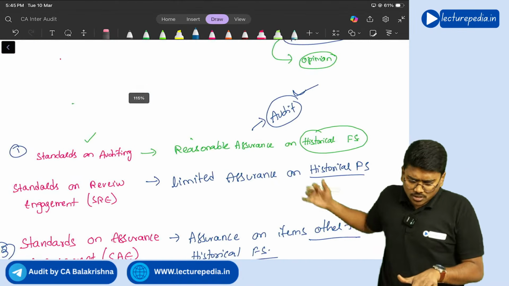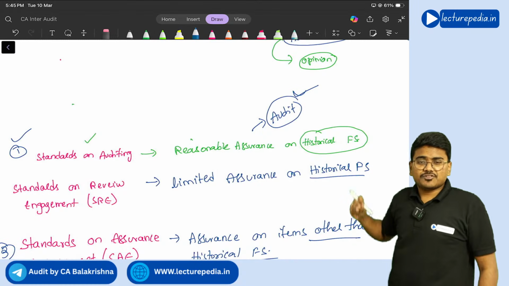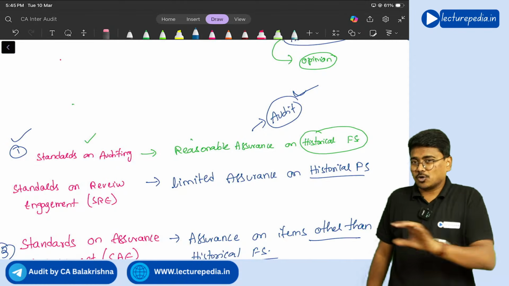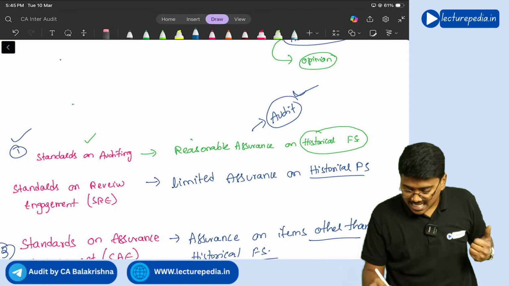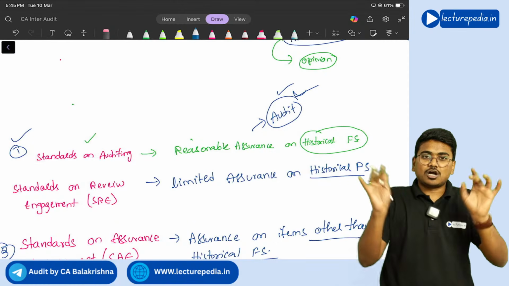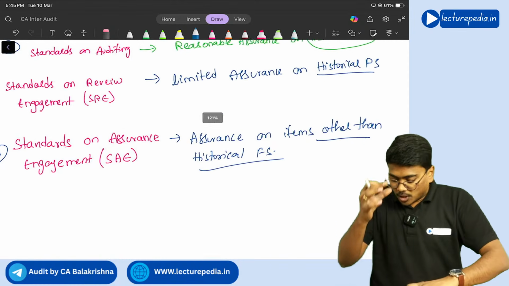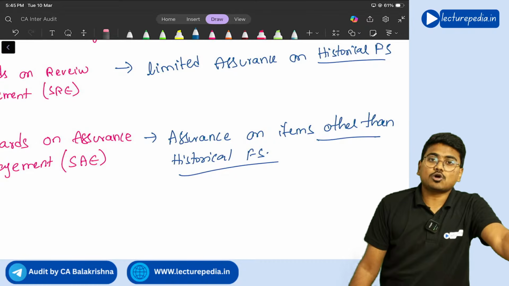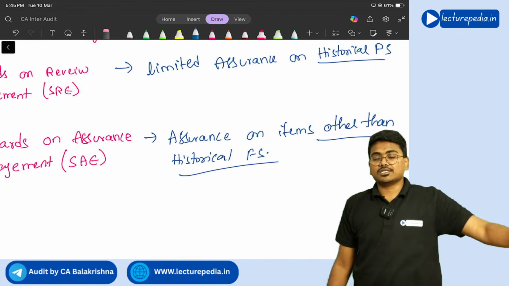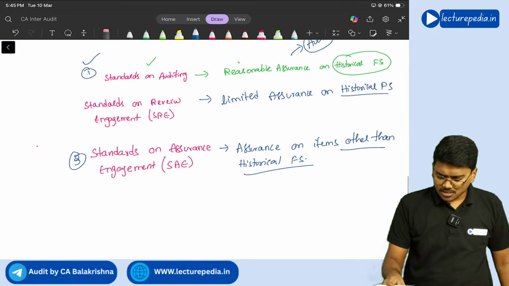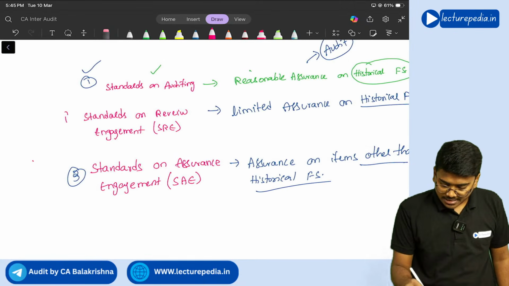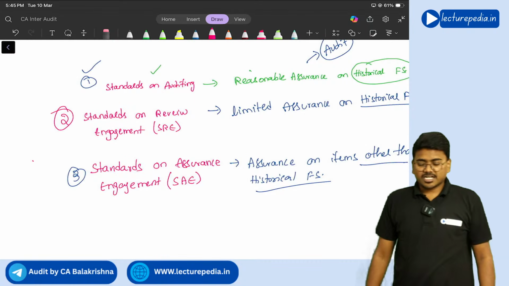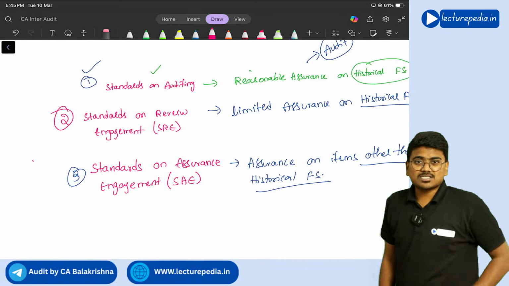Understanding, sir? In the case of the first also, on historical financial statements, we are providing assurance. Can't we call it an assurance engagement? No, because there is a specific name allotted for it, audit. So you have to call it audit only, not assurance engagement. If you are providing assurance on items other than historical financial statements, then you have to call it an assurance engagement, not audit. Clear? Yes, sir. So firstly we have seen auditing standards. Next we have seen standard on review engagement. Next we have seen standard on assurance engagement.